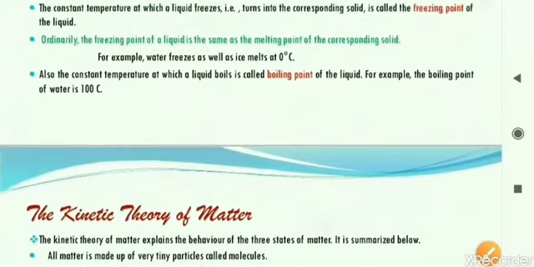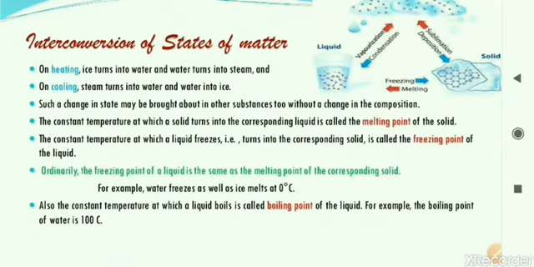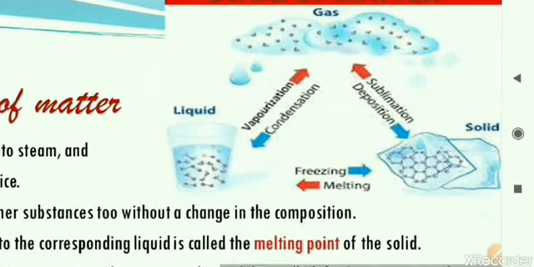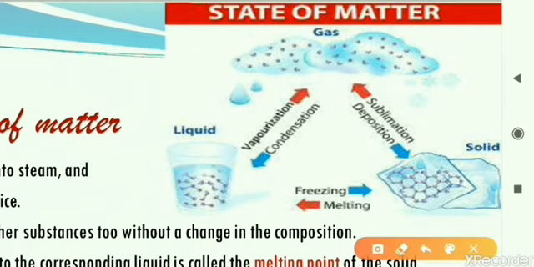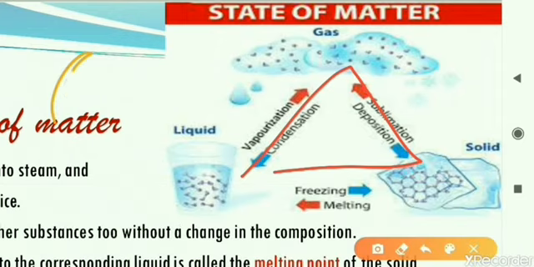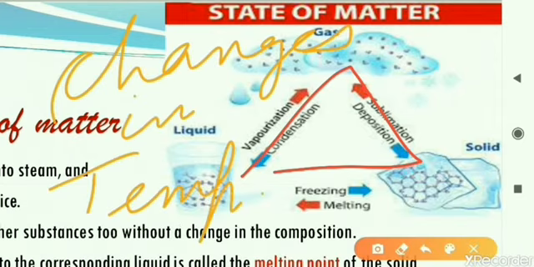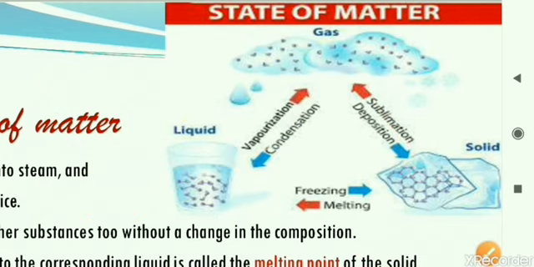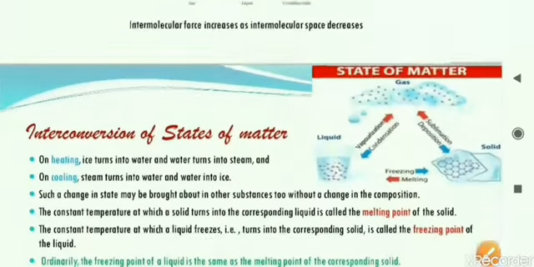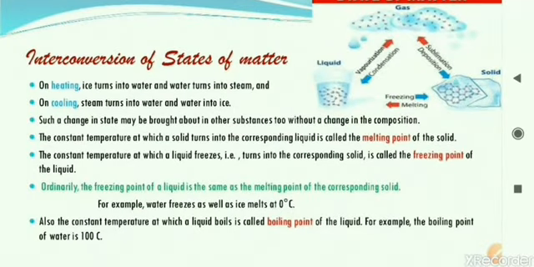Let us have a look here. Before moving to the next topic, a diagram is given. You can see here also the same aspects are shown. All are interrelated or interconvertible. Solids can form gas, gas can form liquid, liquid can form solid. All these are dependent on what? All these are dependent on changes in temperature. Temperature may increase or decrease. That affects how the matter can form different aspects like solids, liquids and gases.